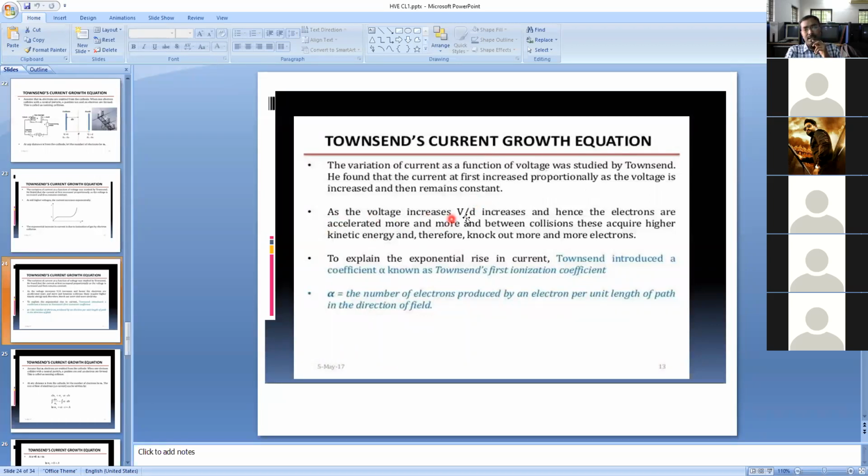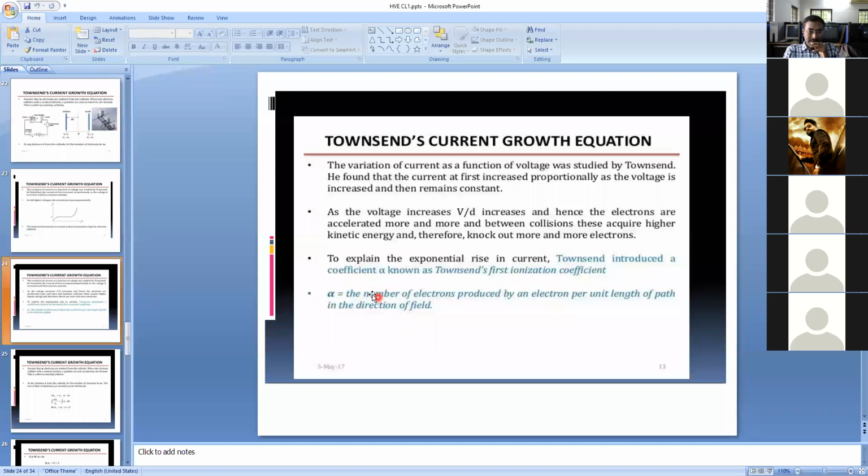As the voltage increases, you know well, electric field E is equal to V by D, where V is the applied voltage and D is the distance. So as E increases, the electric field between the two plates across the dielectric material increases, and the electrons are accelerated more and more between collisions. They acquire higher kinetic energy and therefore knock out more and more electrons. That is how ionization by collision between the two plates is explained.